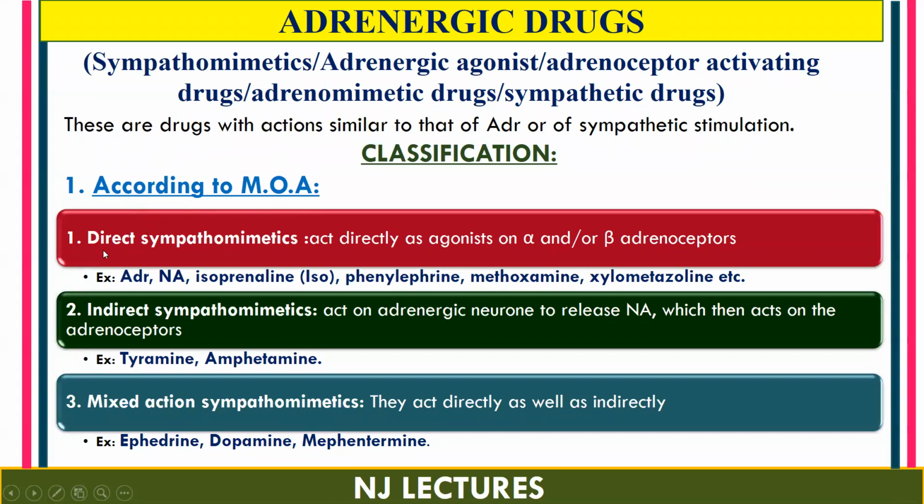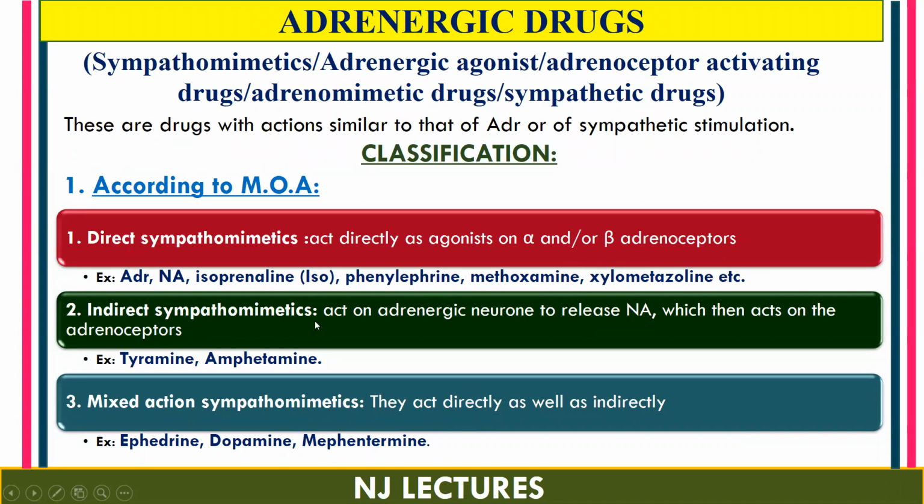The first one is direct sympathomimetics. That means they act directly on alpha and beta adrenergic receptors as agonists. Examples of those drugs are adrenaline, noradrenaline, isoprenaline, phenylephrine, methoxamine, and xylometazoline, etc.